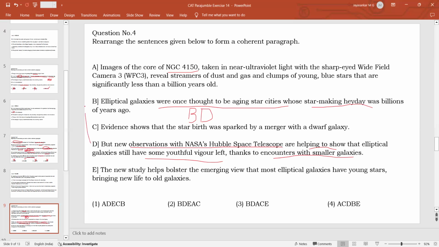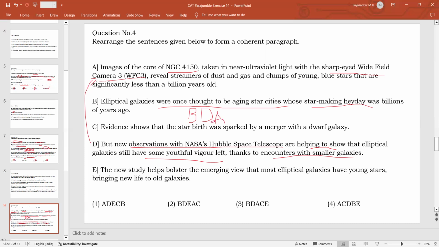So we have to talk about the example. This is an example of images taken by the Hubble Space Telescope, because we are talking about a sharp-eyed wide field camera. So a camera must be there in a telescope, right? So this is the next sentence. It is talking about the evidence which shows that elliptical galaxies are no longer old. They are still producing new stars. So A will be the next sentence.